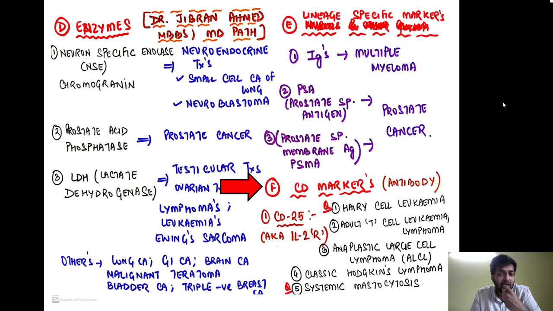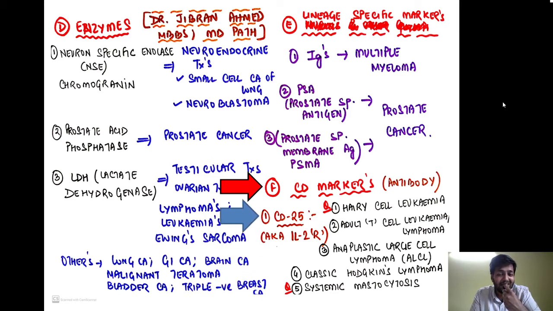CD markers are classically used in the context of lymphoid neoplasms, and that is going to get covered in detail when we read about the lymphoid neoplasms or the lymphomas and the different leukemias, as well as in different kinds of myeloid neoplasms. In all these, we are going to make use of these CD markers. Now we are just enumerating some of the important CD markers which are used in day-to-day life for the diagnosis of certain important diseases.